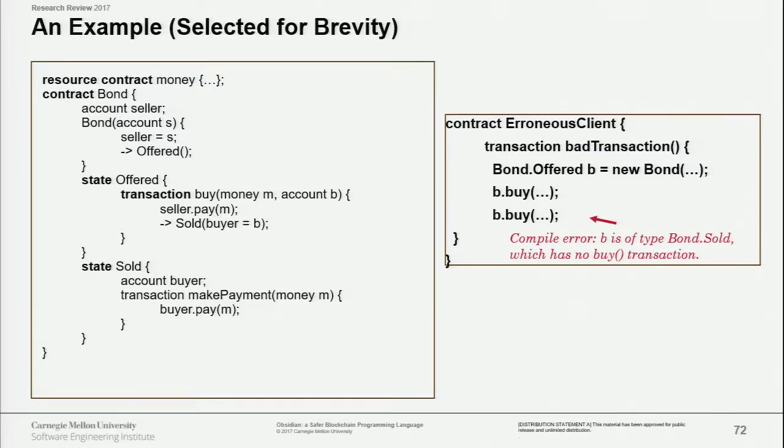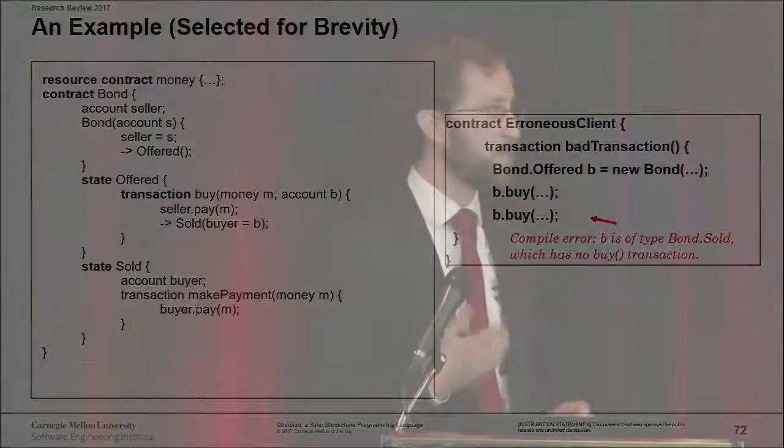So a bond is always in one of two states. There's the Offered state and the Sold state. When it's created, it's initially put in the Offered state. And in the Offered state, there's a buy transaction that is available. You can see here in the scope of the Offered state, there's a buy transaction. And the buy transaction's implementation, if you see in the second line, will transition to the Sold state. And then if we look in the Sold state, you can observe that there is no buy transaction available in the Sold state. Again, once it's been sold, it can't be sold again.